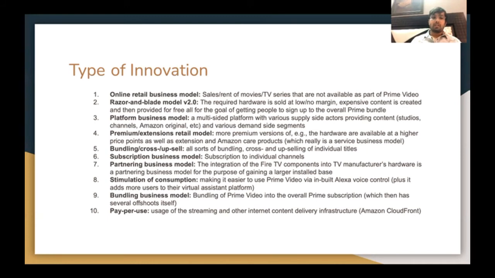Fifth is bundling cross and upsale. All sorts of bundling, cross and upselling of individual titles is basically bundling cross and upsale. Sixth is the subscription based business model. Seventh is the partnering business model. Eighth is stimulation of consumption. Ninth is the bundling business model, and tenth is pay per use, which is usage of the streaming and other internet content delivery infrastructure. Thank you.